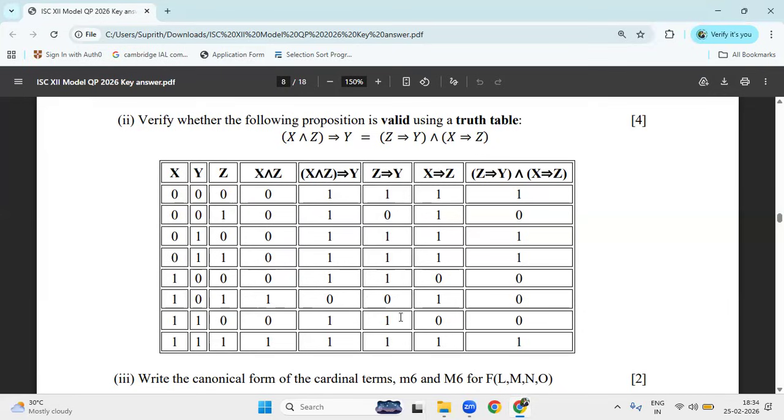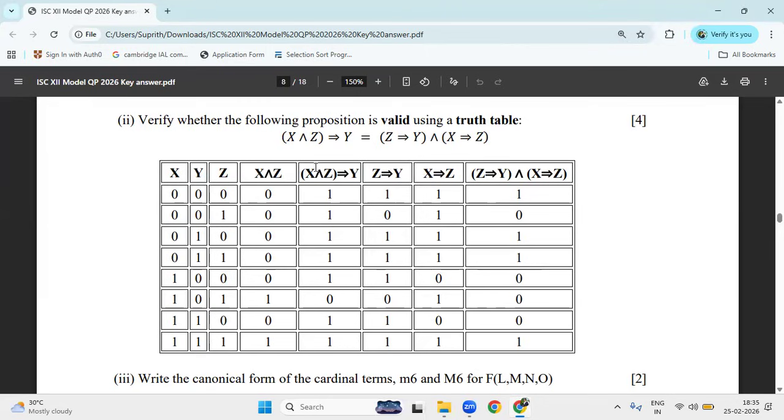Don't confuse. Here the first term is Z, next is Y. Don't confuse it with Y implies Z. It is Z implies Y. Next is X implies Z. So you can see the X implies Z in column number 1 and 3. Now these two columns you can multiply. 1 into 1 is 1, 1 into 0 is 0, 1 into 1 is 1, 1 into 1 is 1, 1 into 0 is 0, 0 into 1 is 0, 1 into 0 is 0, 1 into 1 is 1.